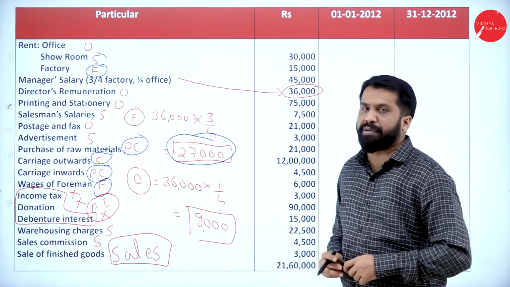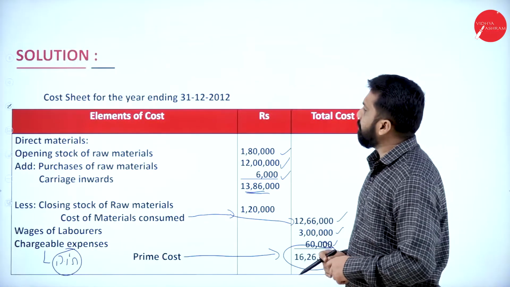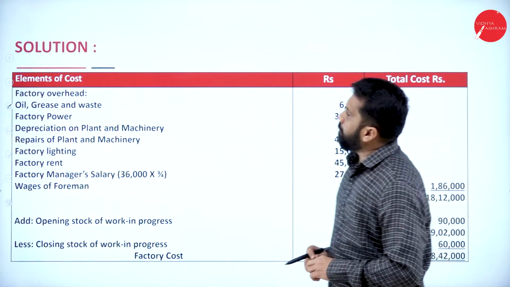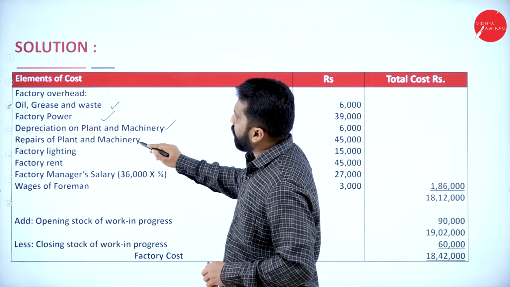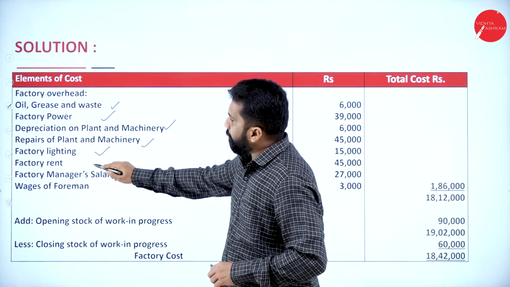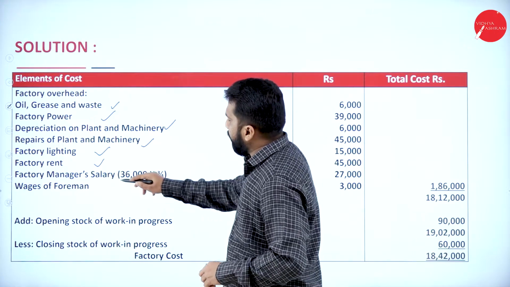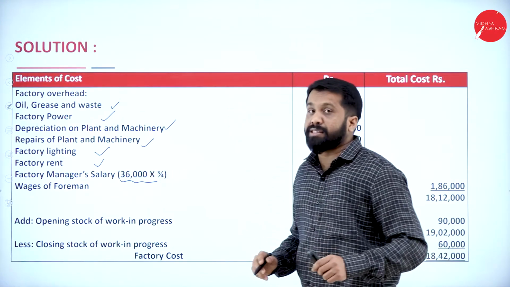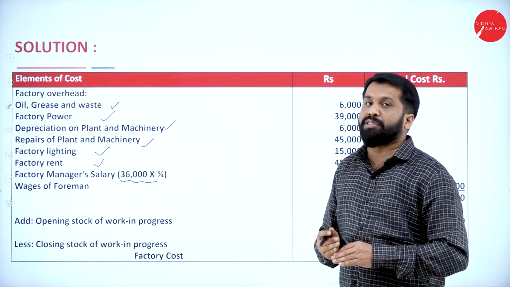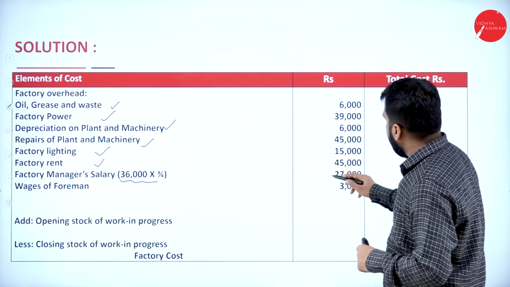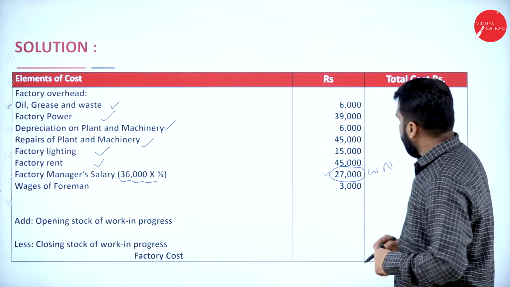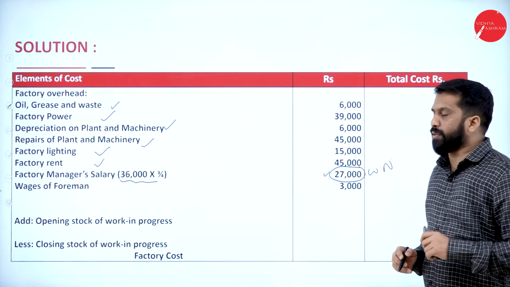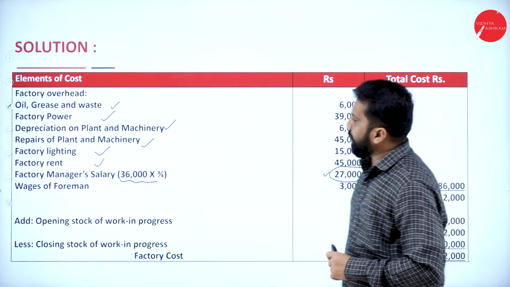Remember, whichever I have mentioned, we'll go back to your answer. Under your factory, we have oil and grease, factory power, depreciation, repair, lighting, factory rent, manager's salary, as I told you, 36,000 into 3 by 4. How much we got? 27. See, 27 we got. This is working note. Now, we got 27,000.